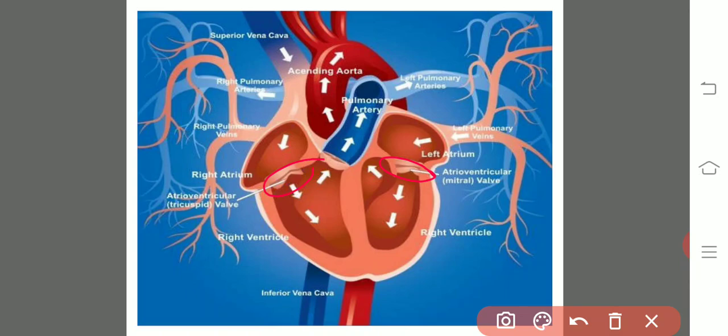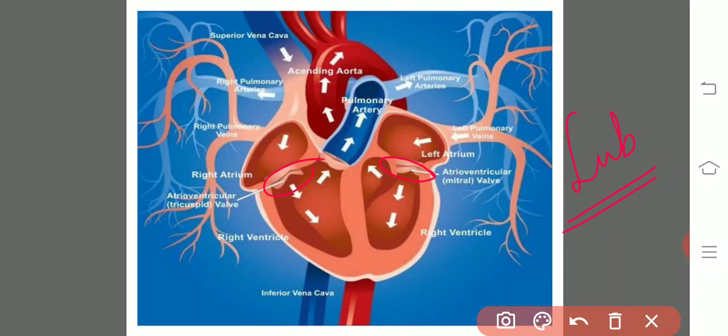After the complete release of blood from left auricle to left ventricle, right auricle to right ventricle, there will be a closure of bicuspid valve and tricuspid valve at the respective apertures. So that leads to the sound which is known as lub. Lub sound is due to the closing of bicuspid valve and tricuspid valves.